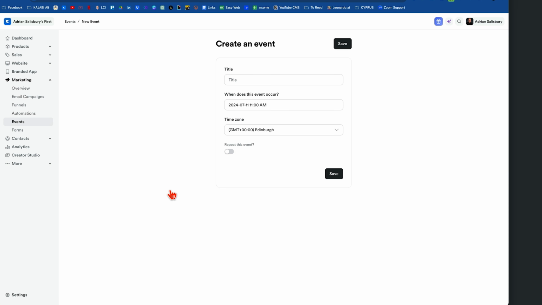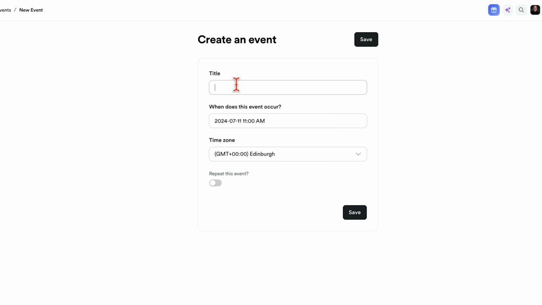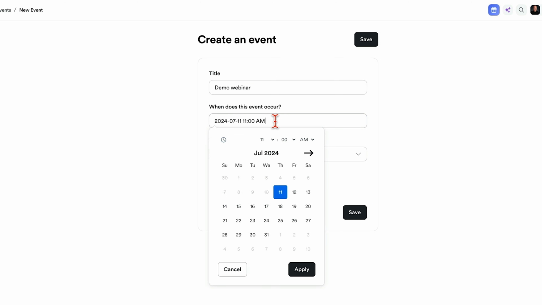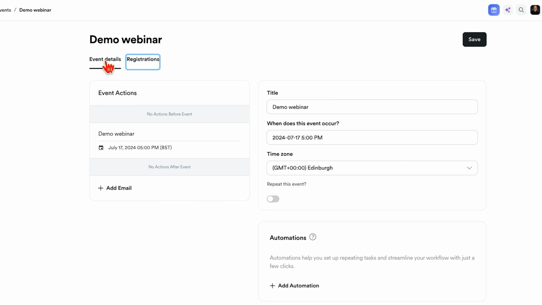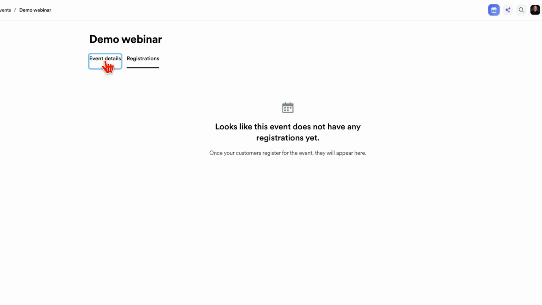So creating our event, get started. What's the title of it? Let's call this a demo webinar, and we're going to be doing this next Wednesday at 5 p.m. and we'll hit save. And really what it's doing here is allowing me to create emails before and after it. I can also see those that have registered for it and I can see this list building out.